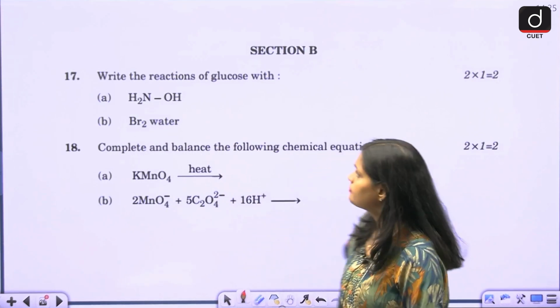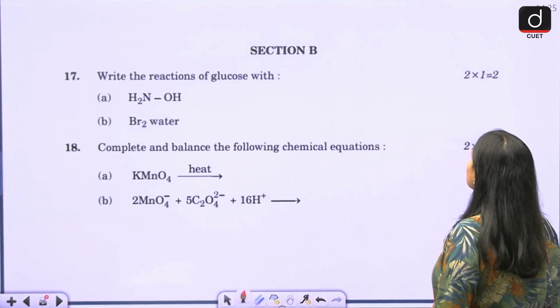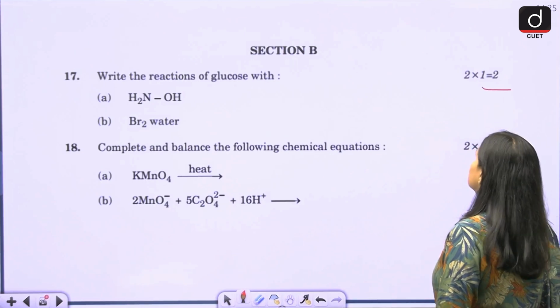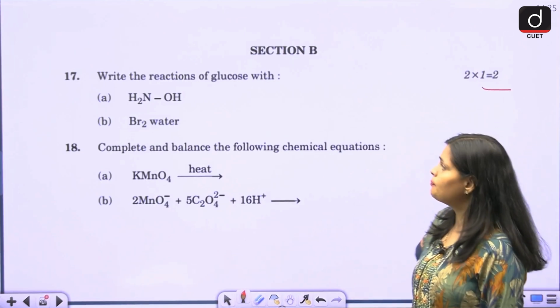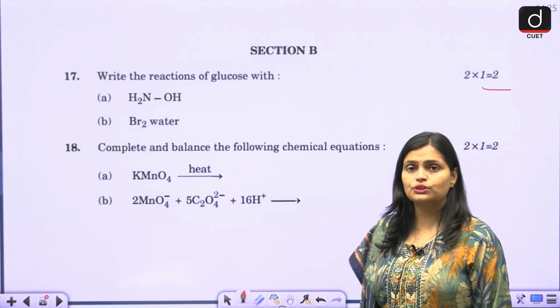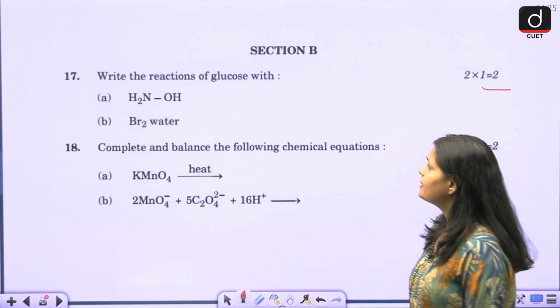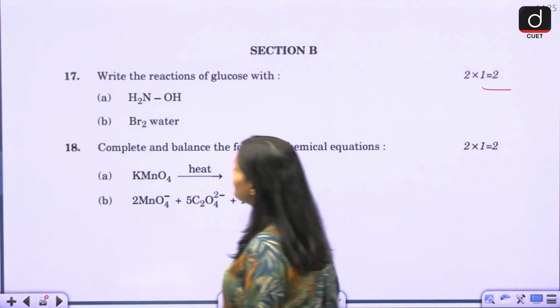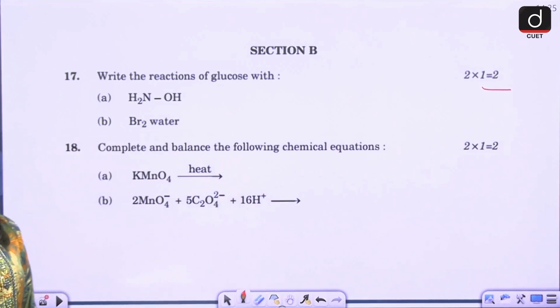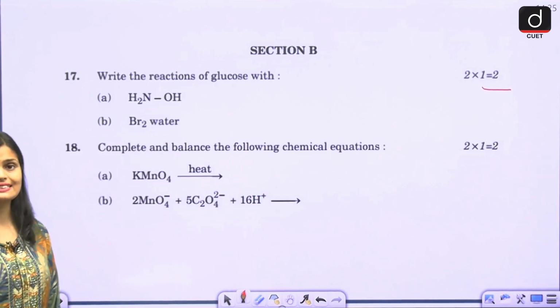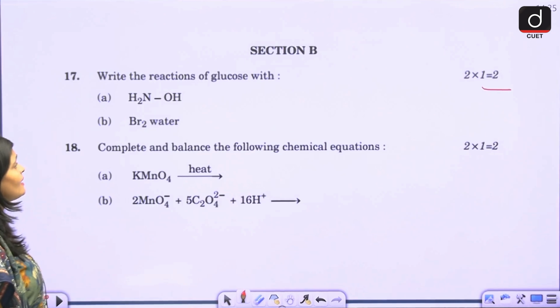Now let us move to section B. Here each question is of 2 marks. This is your biomolecule question, question number 17. Write the reaction of glucose with NH2OH and bromine water. So what happens when your glucose, C6H12O6, reacts with NH2OH and bromine water?